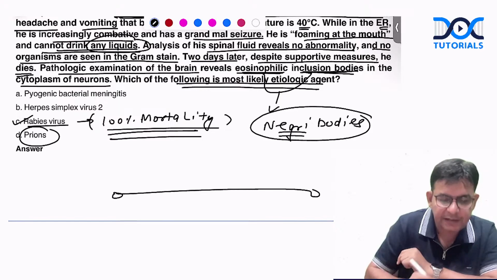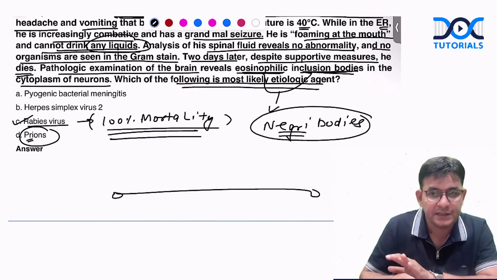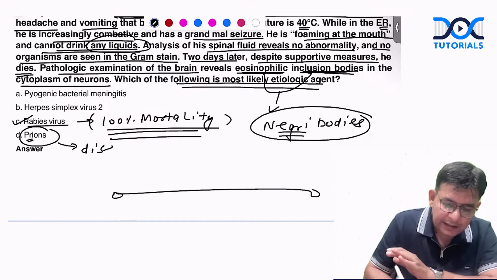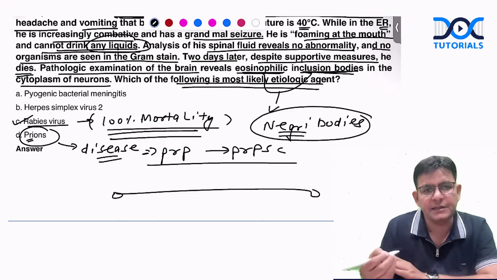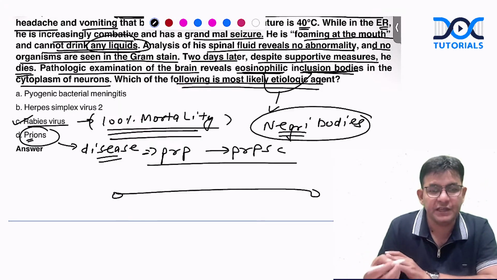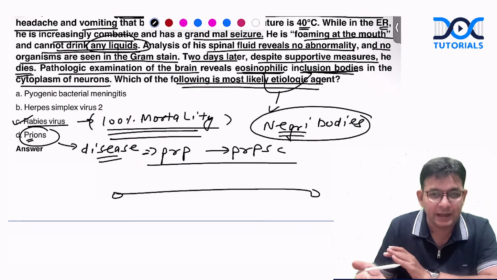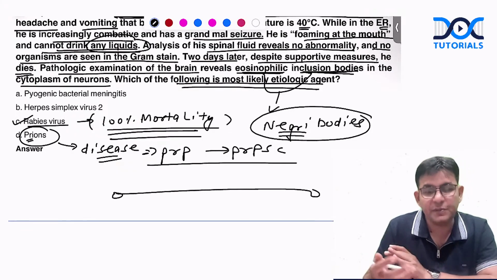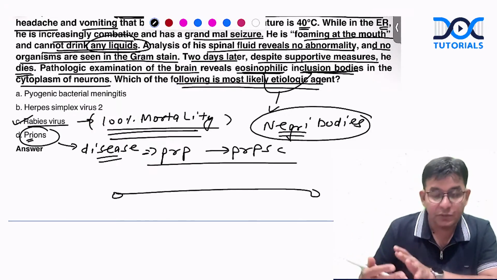Another topic is regarding prions. Prions, remember this, are proteinaceous substances, the most resistant form on earth. Prion diseases happen because PrP changes to PrPSc. This is the abnormal folding of prion proteins, which leads to various prion diseases like Kuru, CJD (Creutzfeldt-Jakob disease), and Gerstmann-Straussler-Scheinker syndrome. These are all prion diseases.